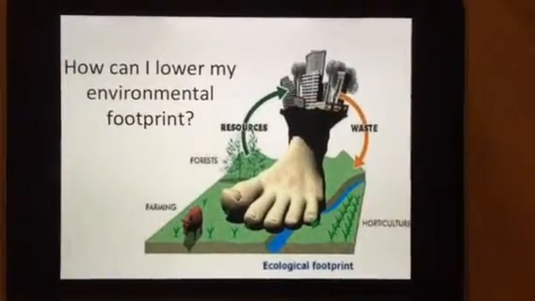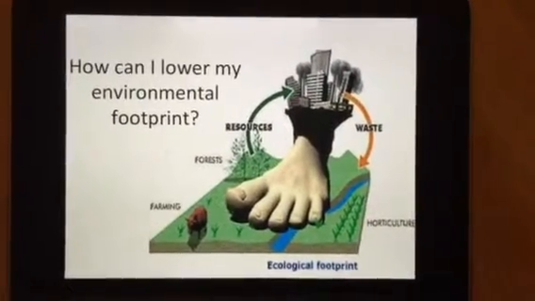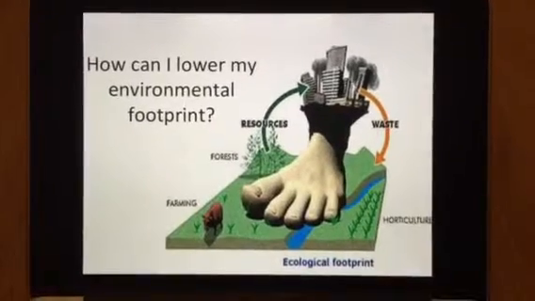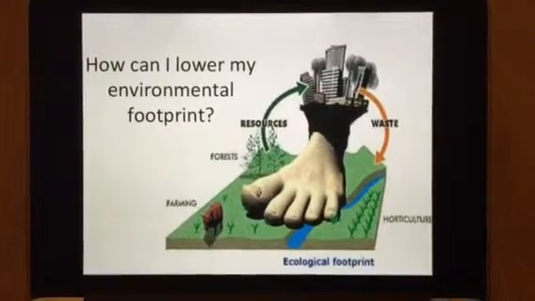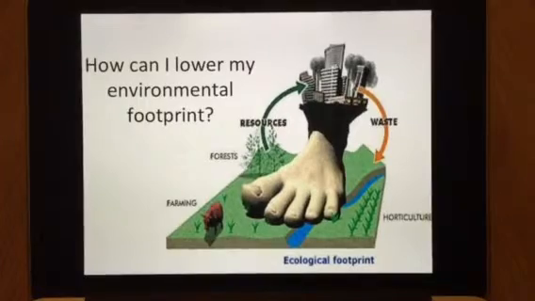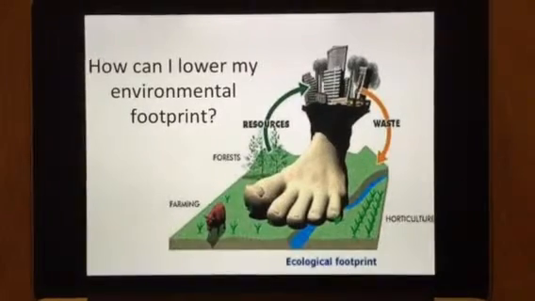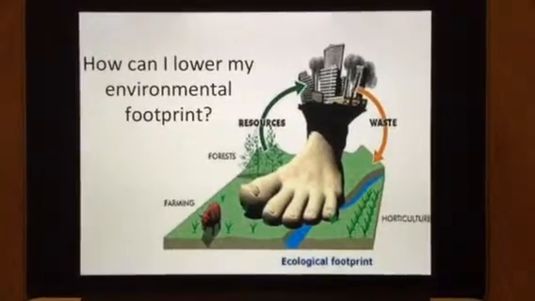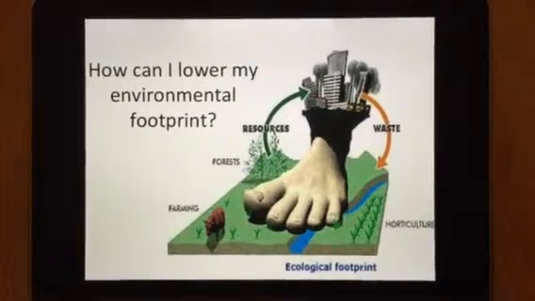How can I lower my environmental footprint? This is a question that comes into mind every time we hear about global warming. But we actually get confused about how we can lower our environmental footprint. There are lots of different ways in which we can help our environment.